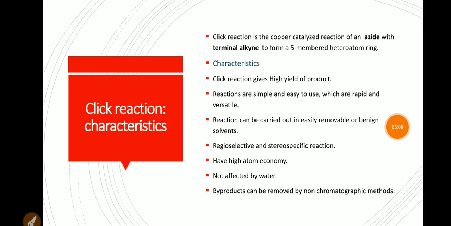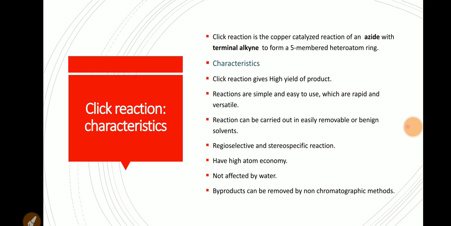Click reaction. Click reaction is the copper catalyzed reaction of an azide with a terminal alkyne to form a 5-member heteroatom ring. The term click refers to reactions that are efficient, selective, versatile in nature and give a single product which is high yielding.